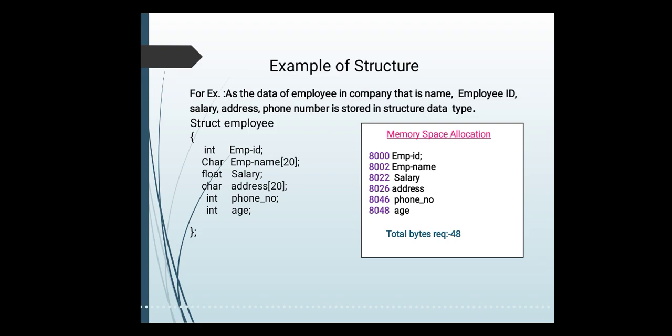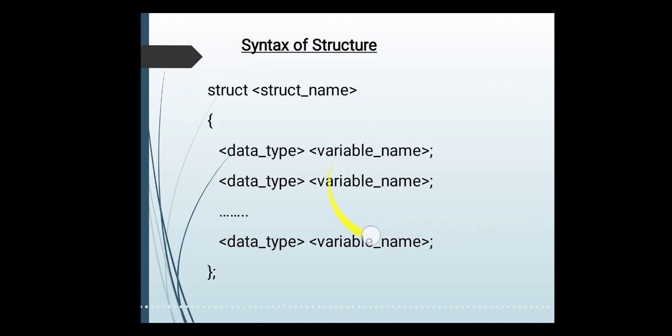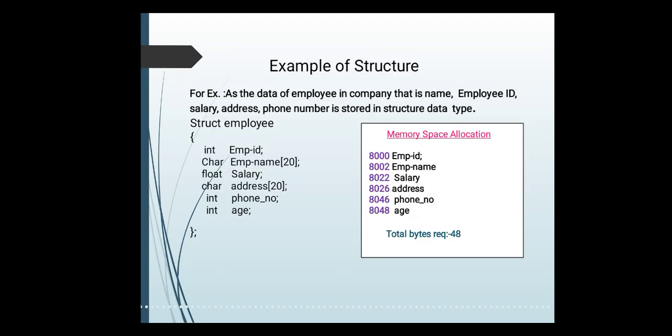Some of integer type, some of character type and some of float type. So we consider that inside the memory our members are stored from the 8000 memory location. Here I am showing you an example that our data members are stored at memory locations starting